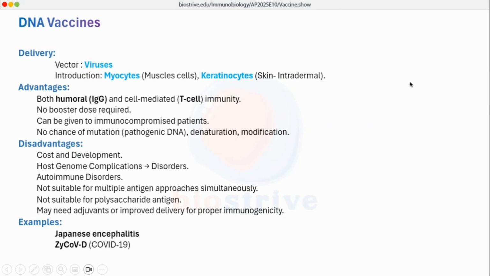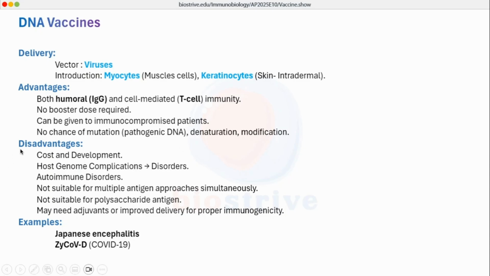Now let's come to DNA vaccines. DNA vaccines are up till now the most advanced kind of vaccines. The vector used is viruses. Introduction is to myocytes or keratinocytes, which are muscle cells or skin cells, so it can be intramuscular or intradermal. The advantage of the DNA vaccine is that both humoral response as well as T cell response will be there. There will be both B and T cell response. No booster dose is required as such. It can be given to immunocompromised patients. There are very few chances that the pathogenic DNA will be mutated, denatured or modified.